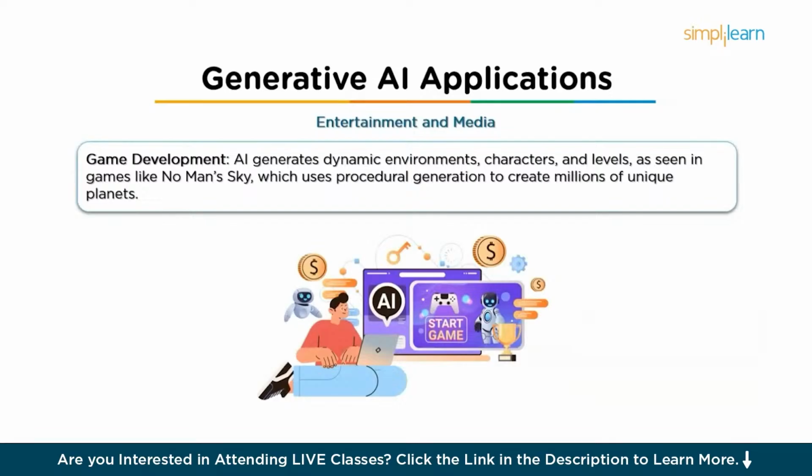And then in entertainment and media, we have game development. So for example, in video games, generative AI helps in generating vast dynamic environments and creating new characters, plots, or levels. For example, games like No Man's Sky have used procedural generation powered by AI to create millions of unique planets, each with different ecosystems and environments.